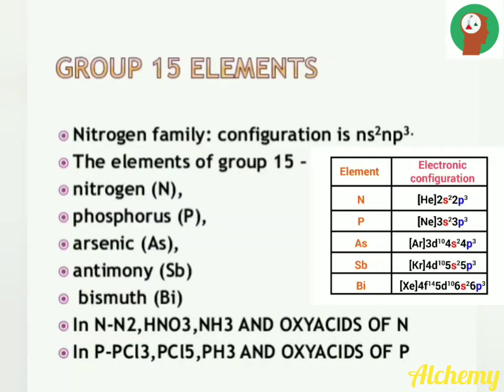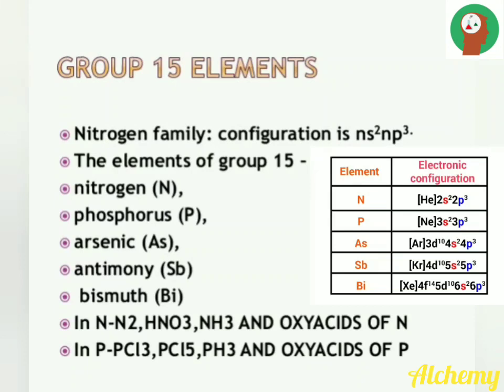The nitrogen family comprises nitrogen with the symbol N, phosphorus P, arsenic As, antimony Sb, and bismuth Bi. The general electronic configuration of group 15 elements is ns2np3. For nitrogen, the outer electronic configuration is 2s2 2p3. For phosphorus, it is 3s2 3p3. For arsenic, it is 4s2 4p3. So we can generalize the electronic configuration as ns2np3.